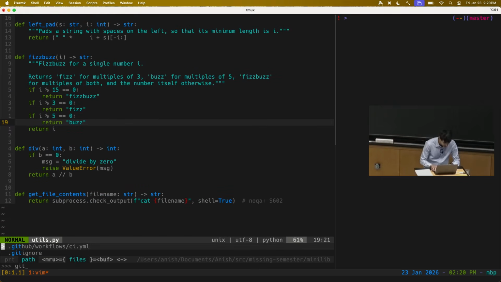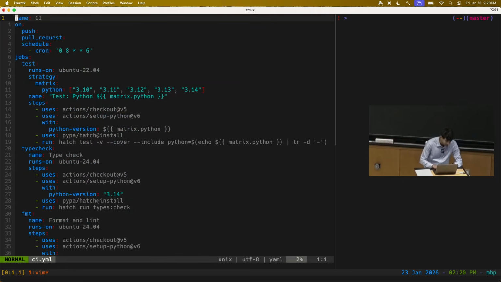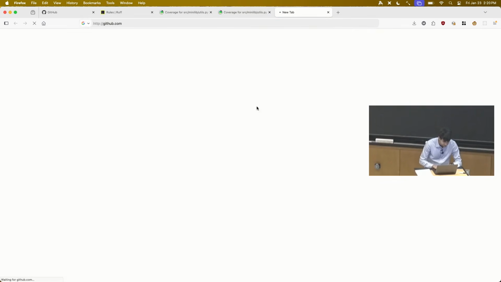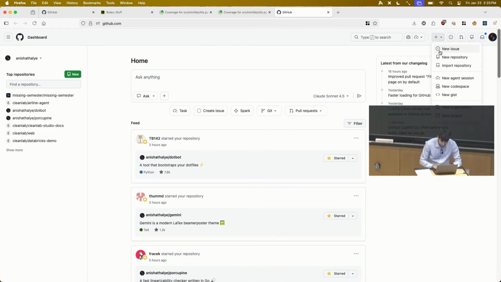And so this is configured for this repository through this special file. There's this directory .github/workflows, and then you can put all your GitHub Actions workflows in there. And in here, I have a bunch of configuration that I'll explain at a high level. And before I do so, let me actually just make a new repository on GitHub and push this so that you can see what the results look like.